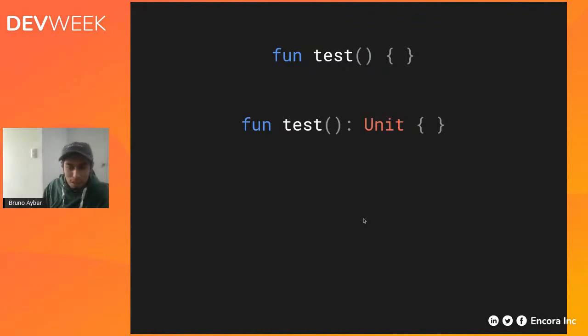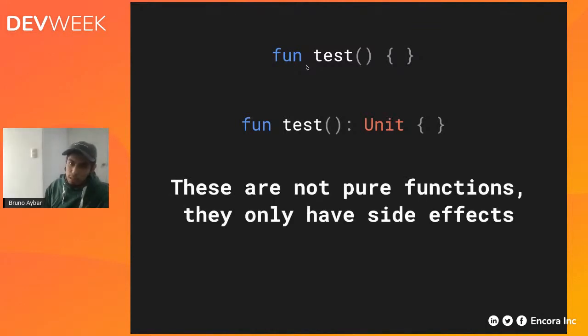So similar, but not exactly the same. Usually these are created because they are not pure functions. Rather than returning a value, these are usually functions that have some kind of side effect.